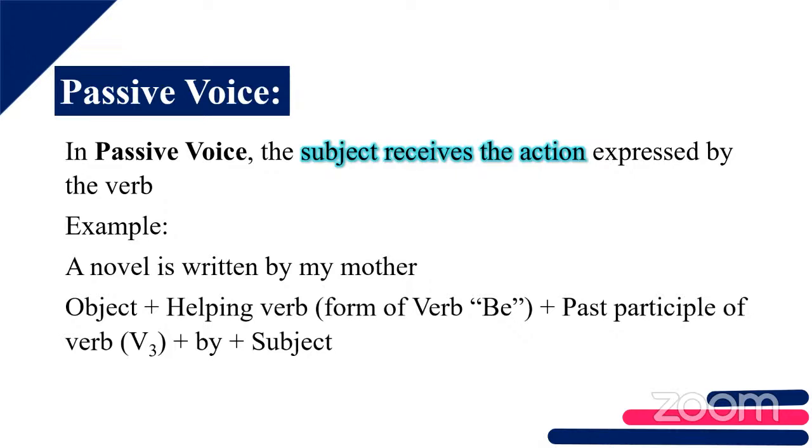Is that clear? Here, which is the object? A novel is the object, right? As we have seen in the previous case. Written by my mother. This written is the verb, right? So the object is performing here and it is received by the mother, right? Whatever the action is, that is received by the subject. This is the subject in the sentence. Is that clear?